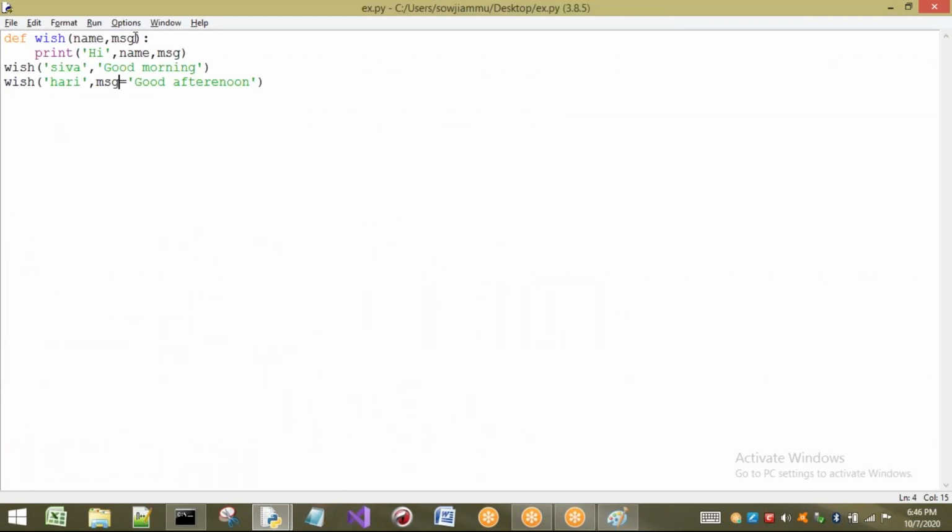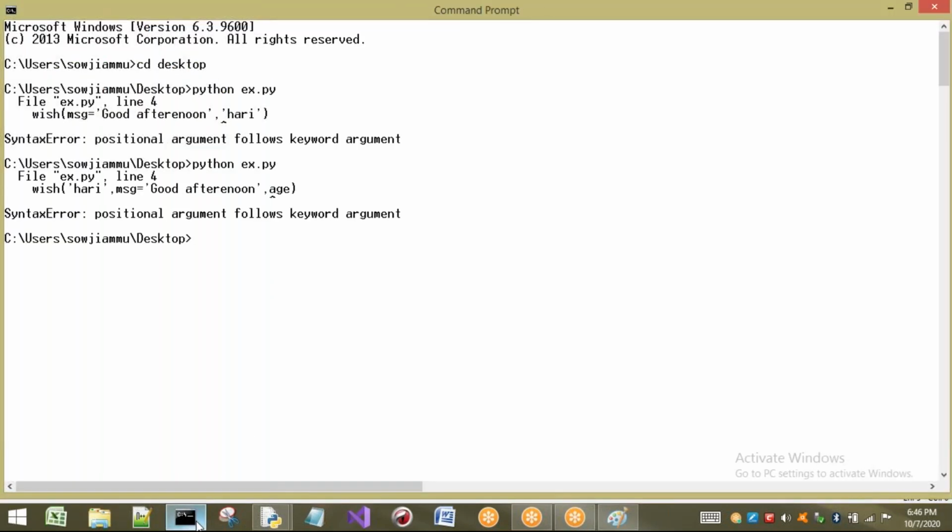Now you may have some other doubt. Sir, here we are having only two arguments, so it will be fine. Now I want to take one more argument called age. I want to print the age also here. Now I want to take the first one as a positional argument, the second one as a keyword argument, and the last one also as a positional argument. What is the rule that has to be applied here? Same rule: positional argument follows keyword argument.